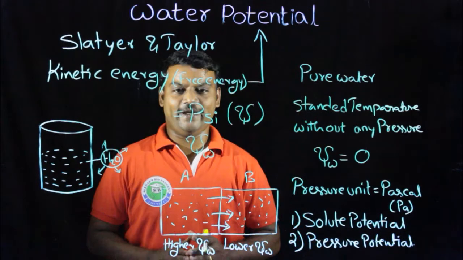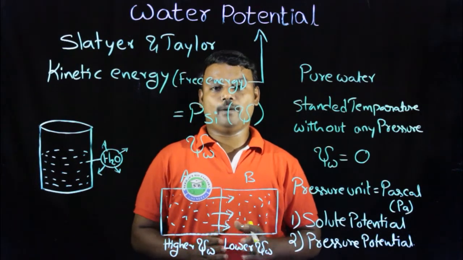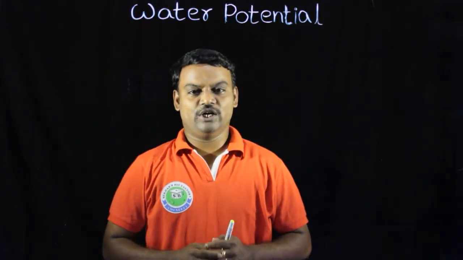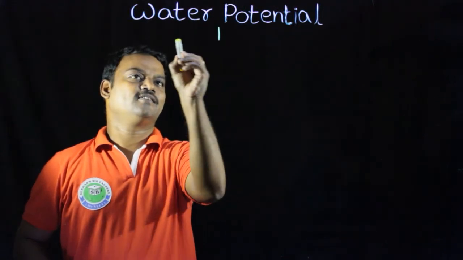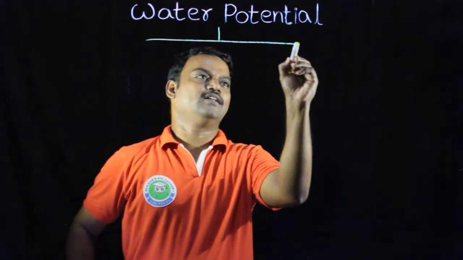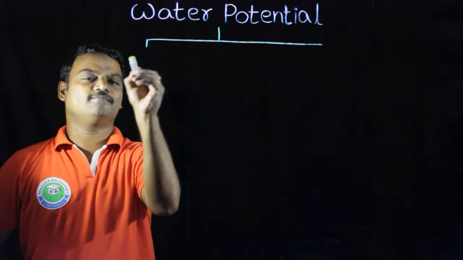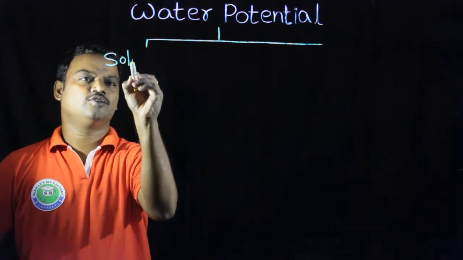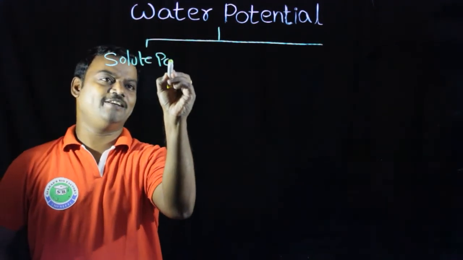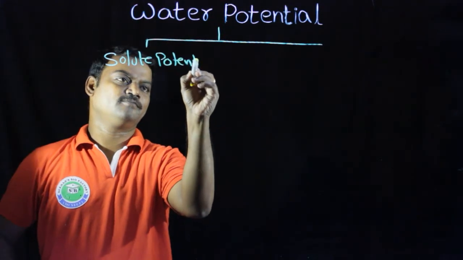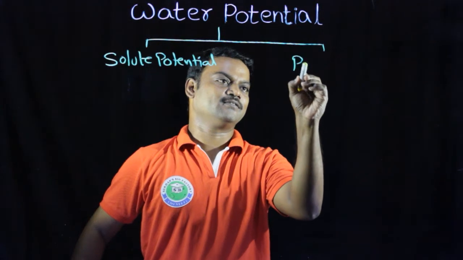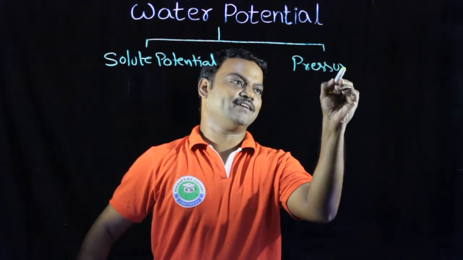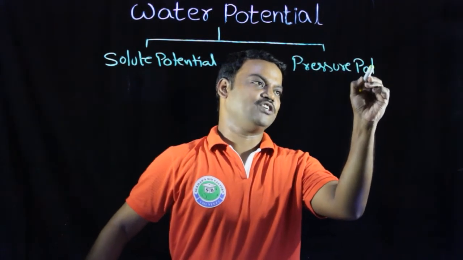The water potential has two important components: the first component is solute potential, and the second component is pressure potential.